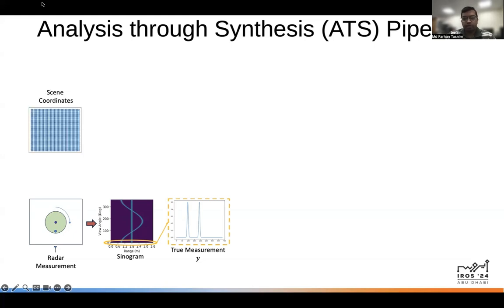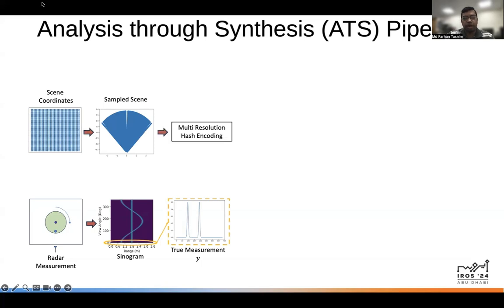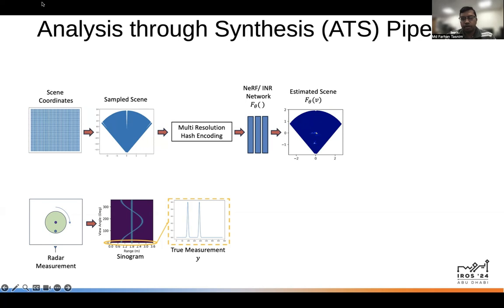After acquiring the sinogram, we sample the scene coordinates using a spherical sampling scheme based on the sensor positions. These sampled coordinates are then processed through a multi-resolution hash encoding block akin to Instant NGP to generate positional embeddings. Next, the encoded coordinates are fed into our neural backprojection network module, a neural network consisting of 4 fully connected layers parameterized by weights theta BP. The network predicts the complex scattering function sigma for the estimated scene f theta v.